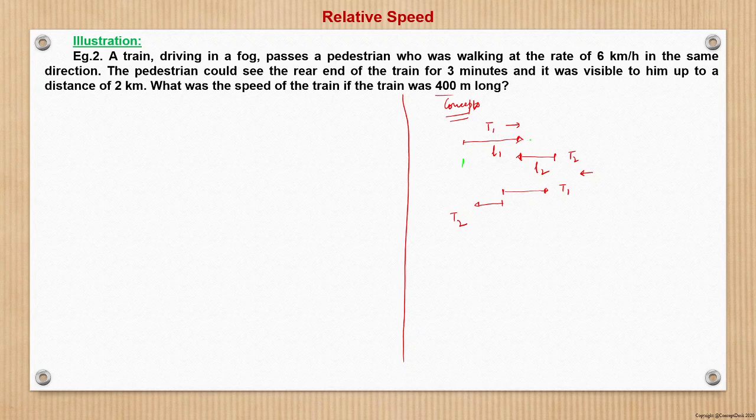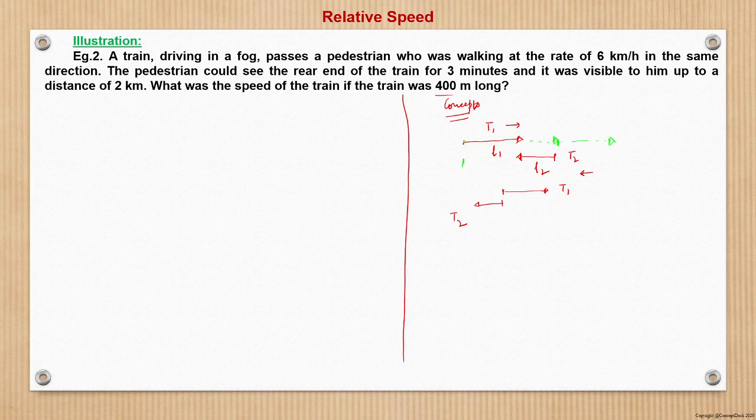If this is the position, what happens? First the front end will reach here, and then for the rear end to reach here, the front end will be somewhere further along for the train T1. So how much distance has the train covered? When we say distance of a train, we can take either the rear end or the front end or any point of the train.